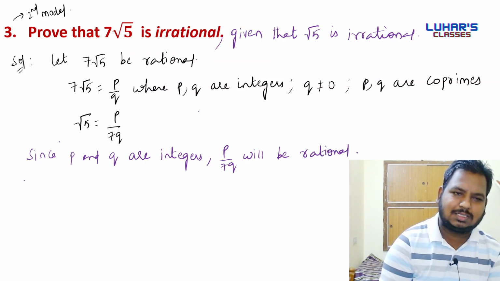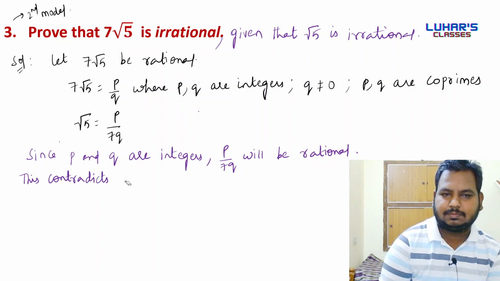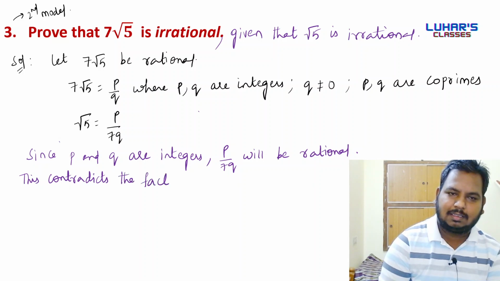But same thing, this contradicts the fact that root 5 is irrational. So what can we conclude here?